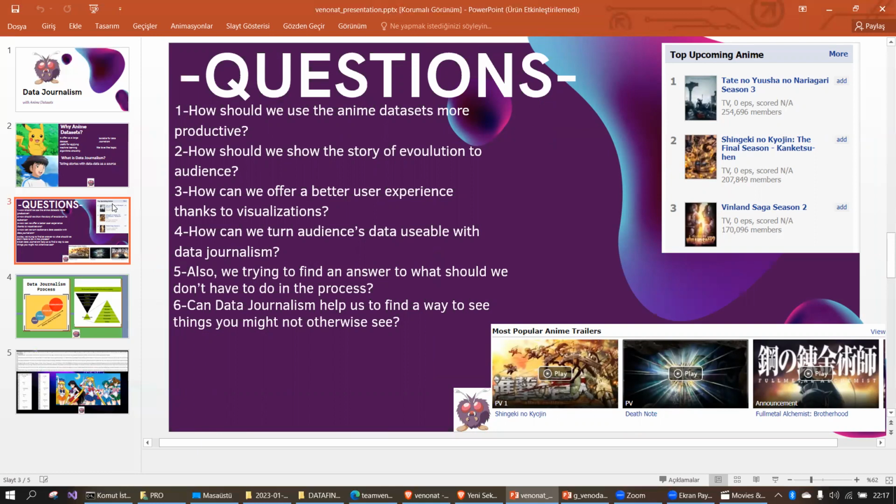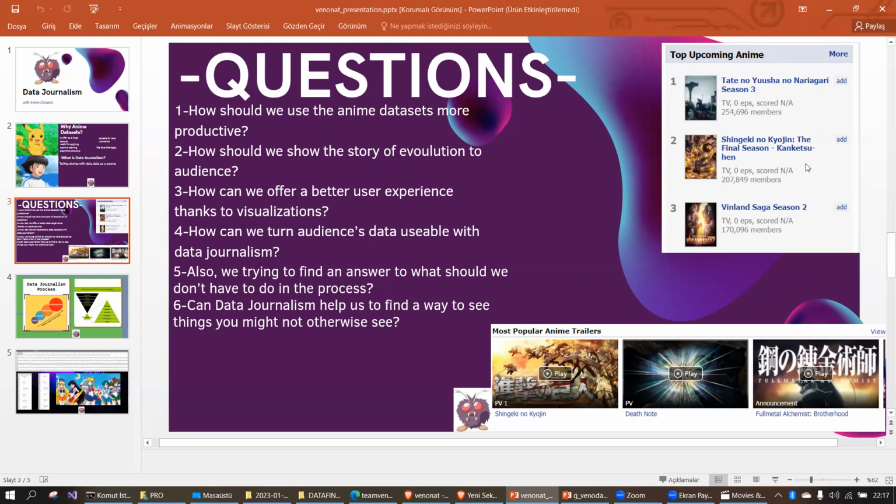How should we use the anime datasets more productively? By the way, productive means how can we produce something new, something better, or something innovative from our datasets? Our second question is how should we show the story of evolution to the audience? For example, we can see the final season of Shingeki no Kyojin, and we know it's the final season, and what's the difference from the first season according to the data and dataset? How can we tell the story to our audience? And how can we attract them with that pilot?